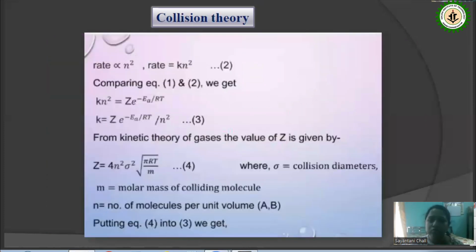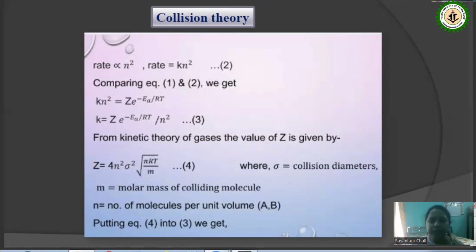And rate equation 2 is considering the concentration of the reactant molecule. So there are two reactant molecules, A and B. Therefore, if N is the number of molecules participating in the reaction, the rate is equal to k into N square. So if we compare equations 1 and 2, we can say that k N square equals Z into e to the power minus Ea by RT, or k equals Z e to the power minus Ea by RT divided by N square. That is equation number 3.